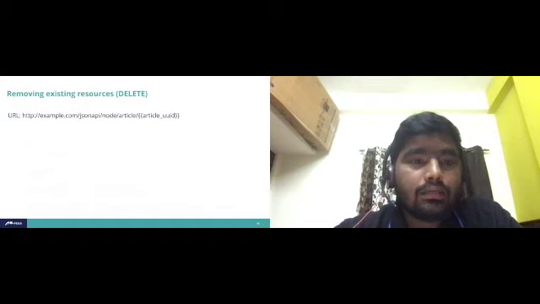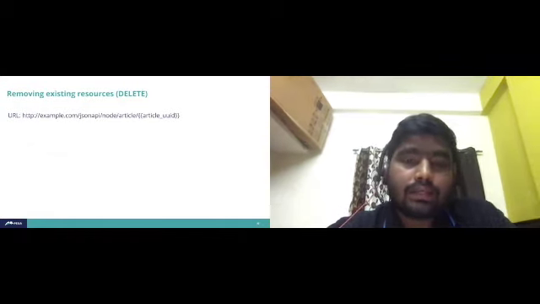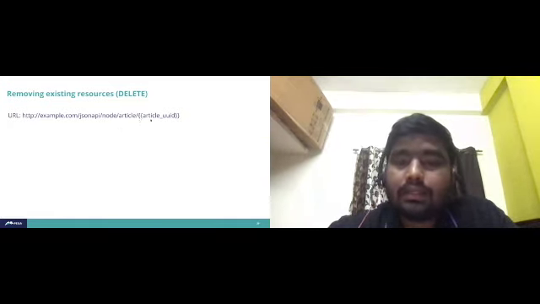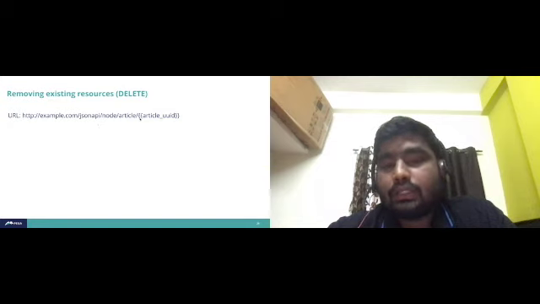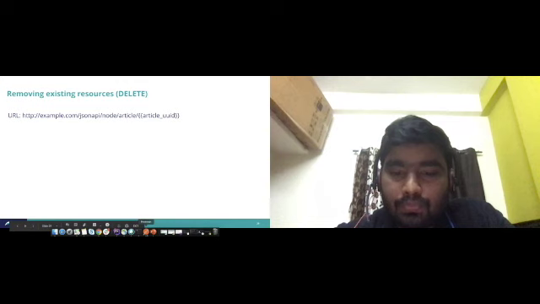And for removing existing resources, there are certain cases where you're required to delete things, using the delete operation. It's also simple: node/article/UID if you want to delete a particular article from the backend. I will show you the demo part for this.